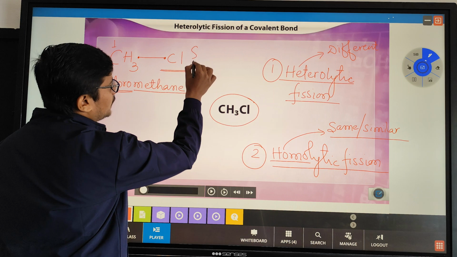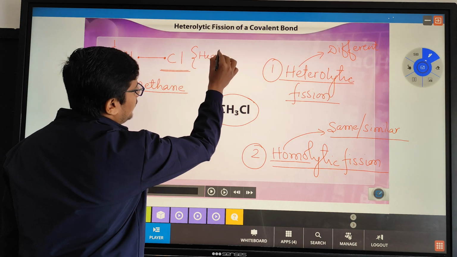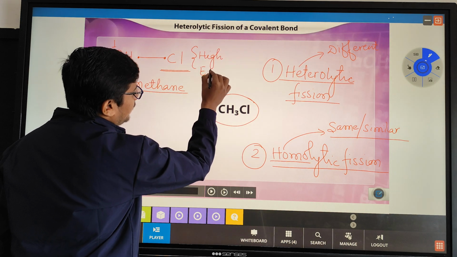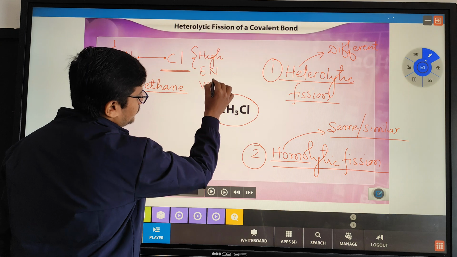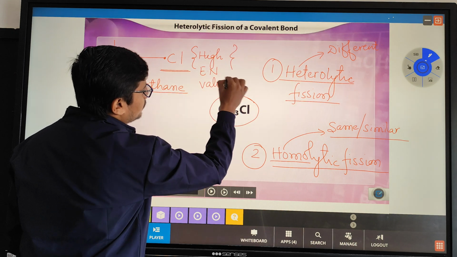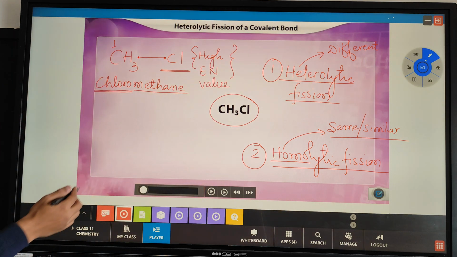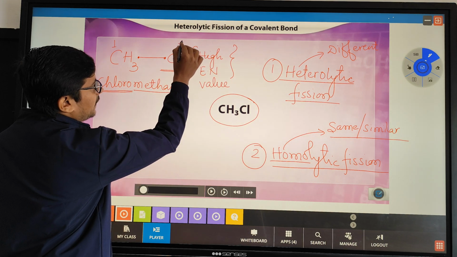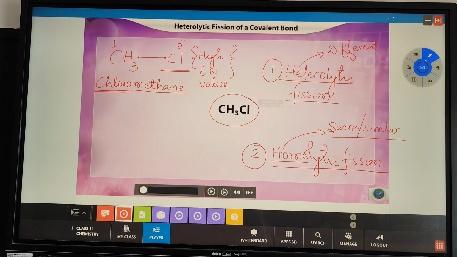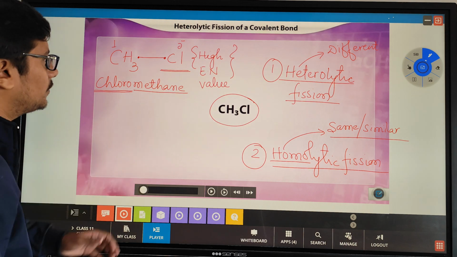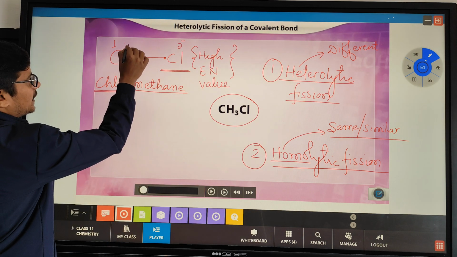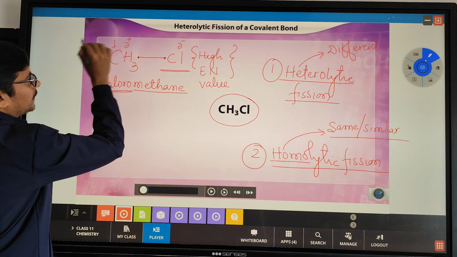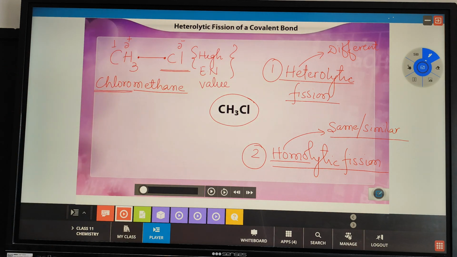Why will they shift? Because chlorine has a high electronegative value. So the electrons will shift towards chlorine. Chlorine will acquire a charge that is delta minus. As the electrons shift towards the chlorine, what will be the charge on the alkyl group? It will be delta positive.